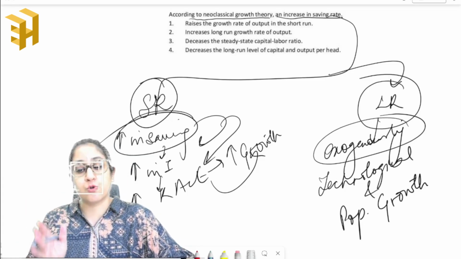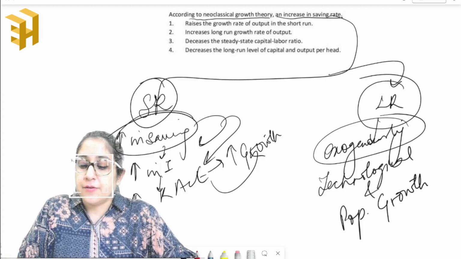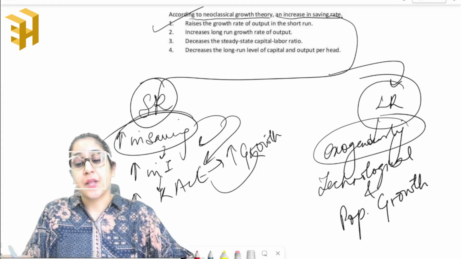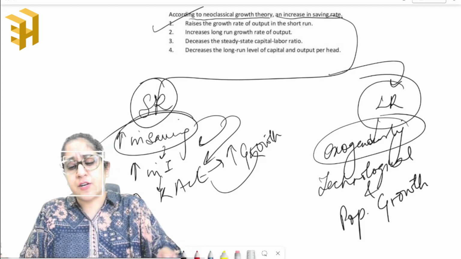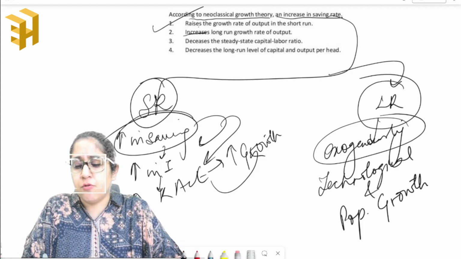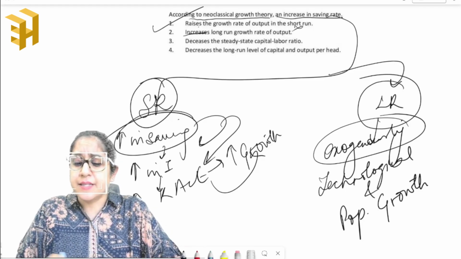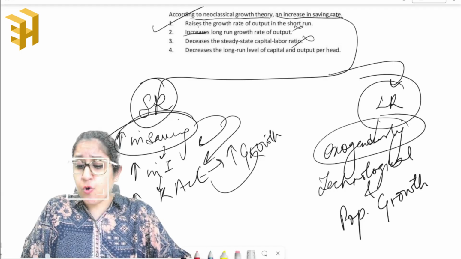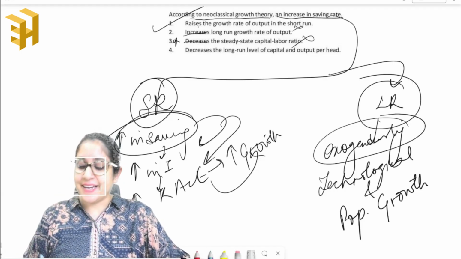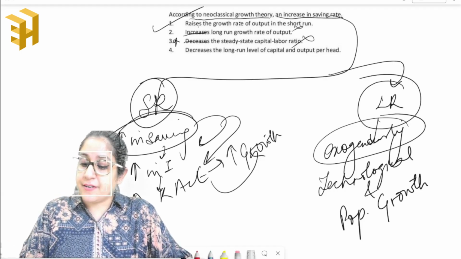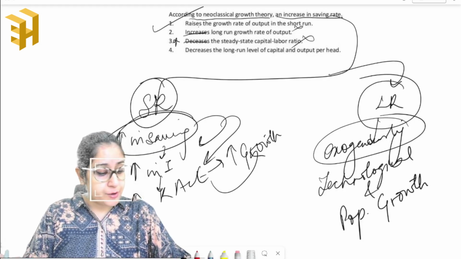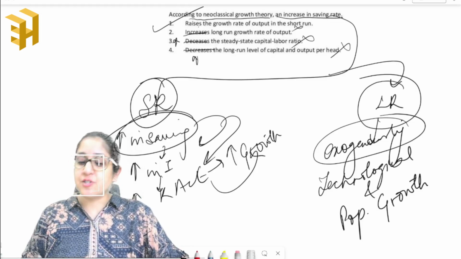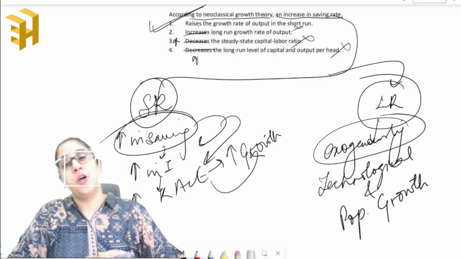Okay, let's just go through the options. The first, raises the growth rate of output in the short run, definitely yes. Increases long run growth rate of output, not necessarily true, right? Then decreases the steady state capital ratio, no, it increases. And decreases the long run level of capital and output per head, no, it increases. Okay, so the correct answer is option 1.